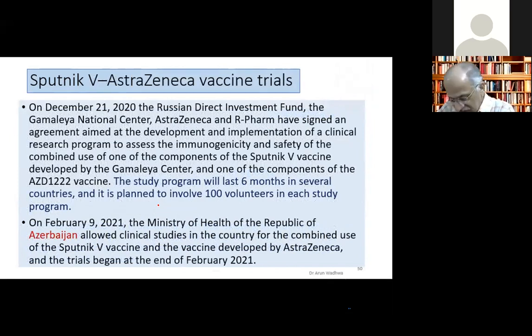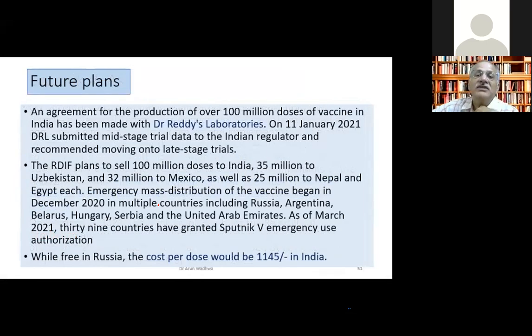Another interesting trial which is happening around the world is the Sputnik 5 AstraZeneca vaccine trial. So these are trials where both of the vaccines could be used. First Sputnik 5, then AstraZeneca, or in some places AstraZeneca first and Sputnik 5 later. This will be done in various countries. 10 countries are there. They'll be studying for 6 months, and 100 volunteers will be there in all the studies. As of now, they've started only in Azerbaijan, but the other countries are also lined up to do this dual trial. Because as you know, the AstraZeneca vaccine may not be able to be given repeatedly because of the adenovirus. So maybe we will be able to give a human adenovirus dose as a booster dose. In future, also, they are planning to make 100 million doses.